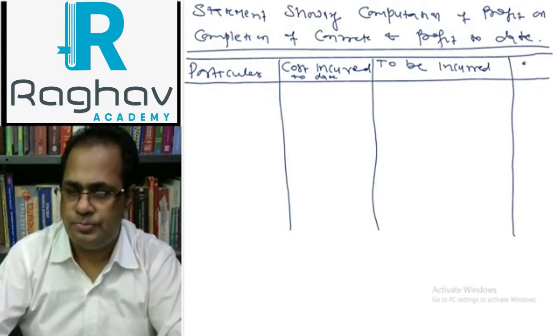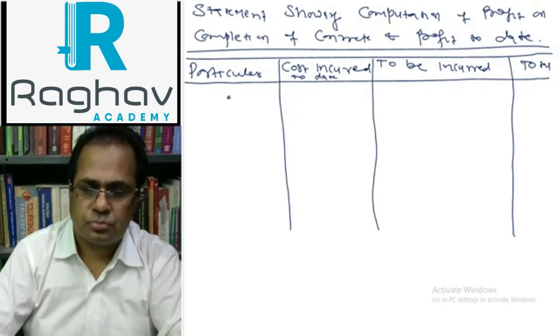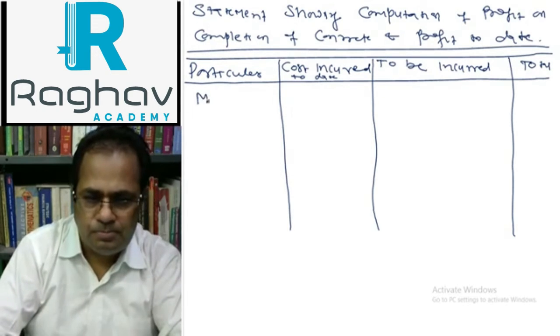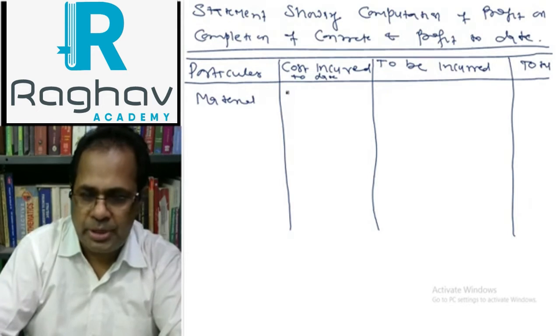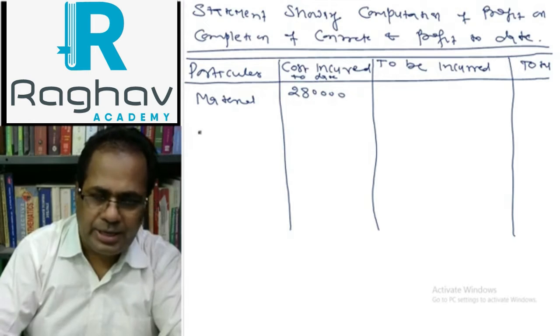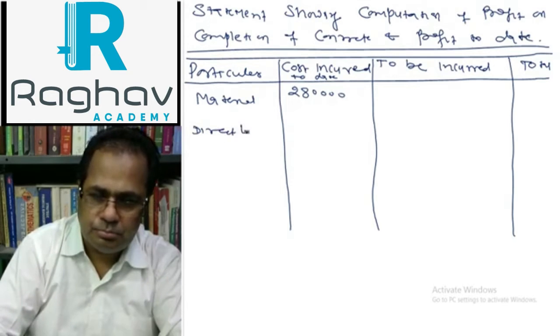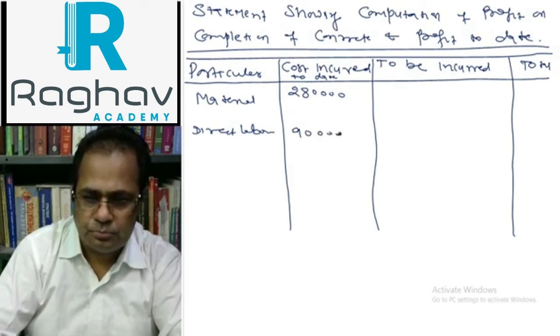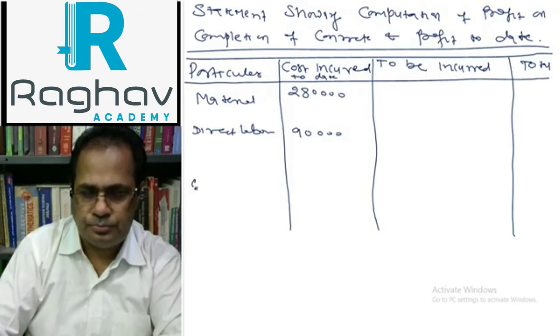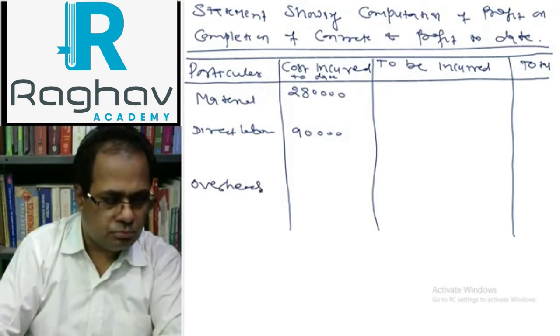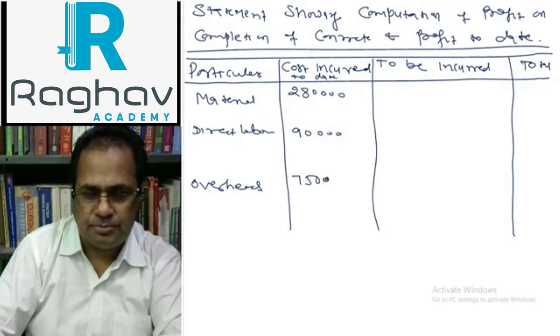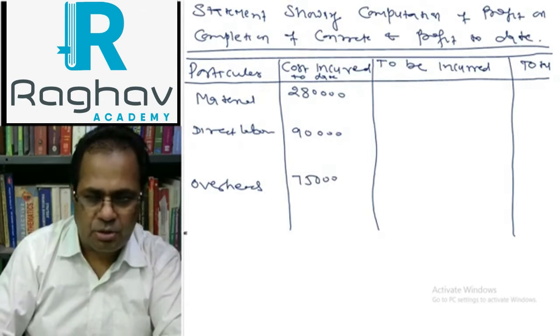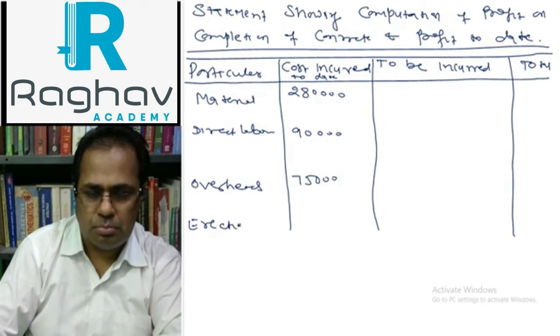Look here: material 2,80,000, direct labor 90,000, overhead 75,000, erection cost 15,000.